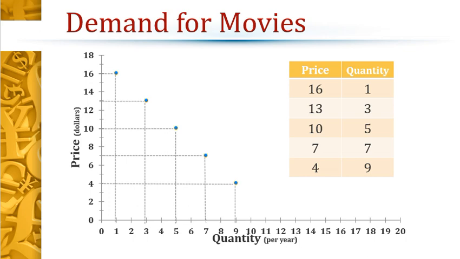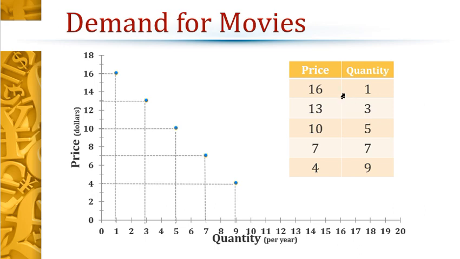So we can plot this information if we have a demand schedule. In this screen, the part over on the right is our demand schedule. It shows how much we want to buy at every given price. So if the price is $16 for movies, then we're only going to want to buy one. But as the price comes down, the law of demand says we want to buy more.